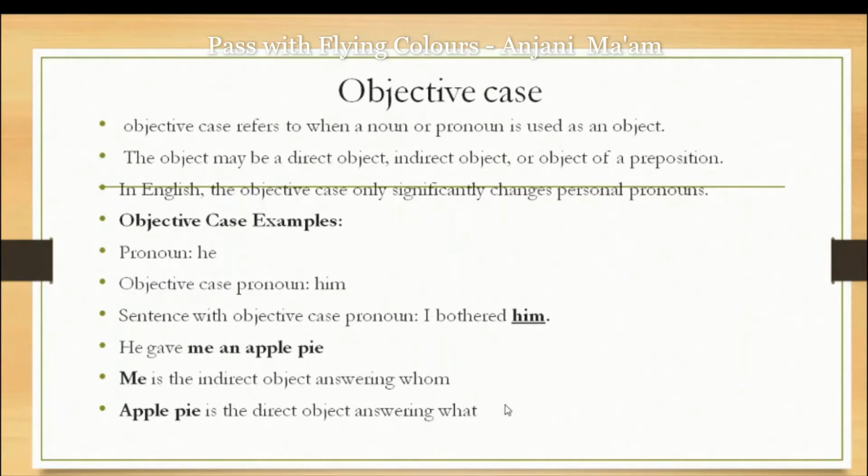So students, this is very important from the examination point of view. Some students find the pronoun chapter very difficult. If you understand this topic from the definition of the pronoun, then its types, then what the objective case is, what the subjective case is, where each is used, and what a direct object, an indirect object, or the object of a preposition is, then you will be able to answer many questions in your examination.